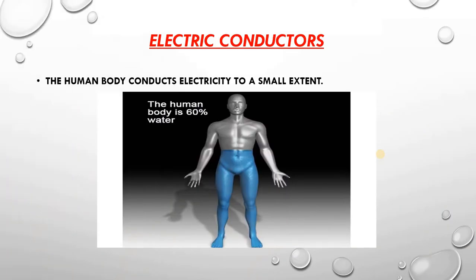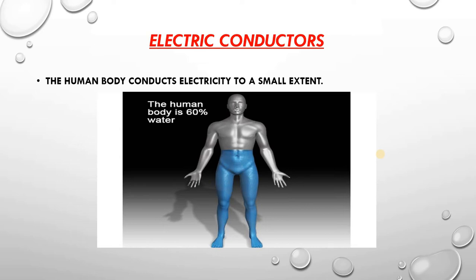Now, the human body. The human body does not conduct electricity as well as metal. It conducts electricity to a very small extent. So, you can say that the human body is a poor conductor of electricity. A person gets an electric shock on touching an uncovered electric wire carrying current because some electric current passes through the body.